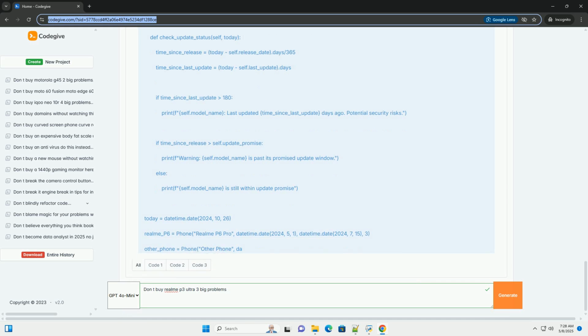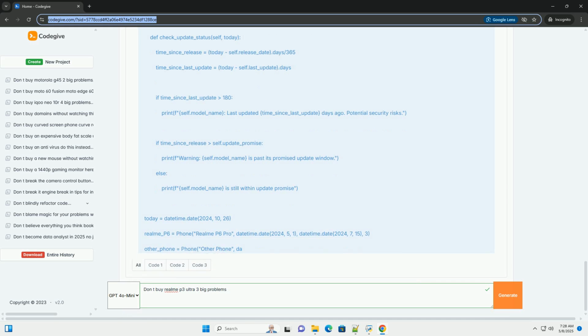Oversharpening or oversaturation. The camera's software might aggressively process images, resulting in artificial-looking colors and excessive sharpening, which can be undesirable. Dynamic range limitations. The camera might struggle to capture detail in both bright and dark areas of a scene simultaneously. Highlights might be blown out, or shadows might be crushed.